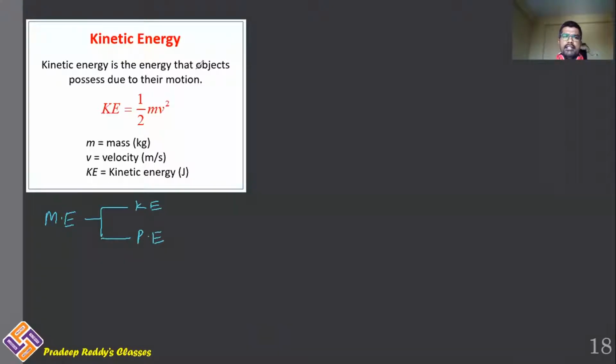Now, the kinetic energy is the energy that objects possess due to their motion. If an object is moving, for example, I am considering an object, a ball, which is moving with some velocity, initial velocity, which I am considering as u. And this body has some mass m. Because of its motion, it will have some momentum p, which is equal to mu. Corresponding to this momentum, there will be some initial kinetic energy of the particle.